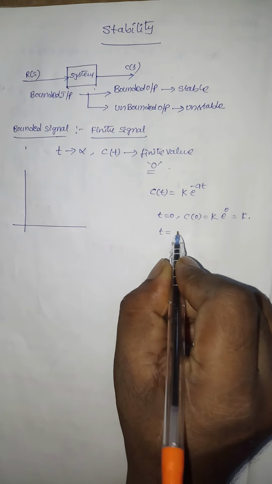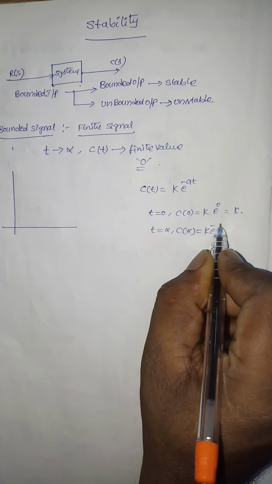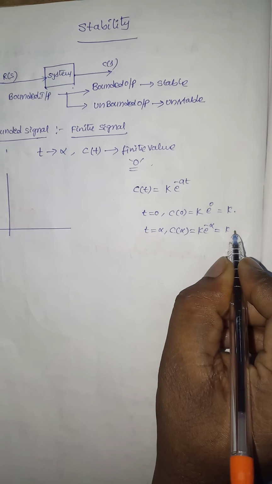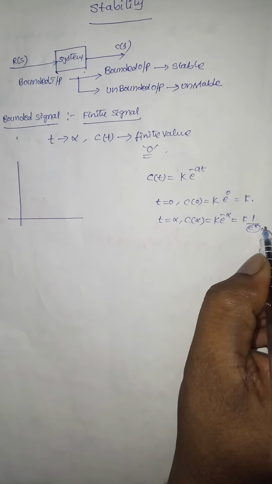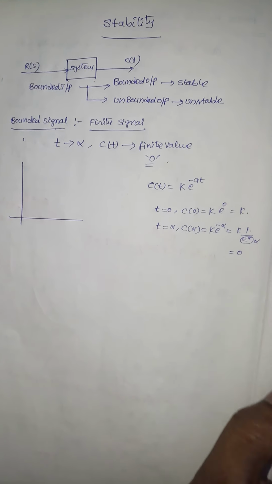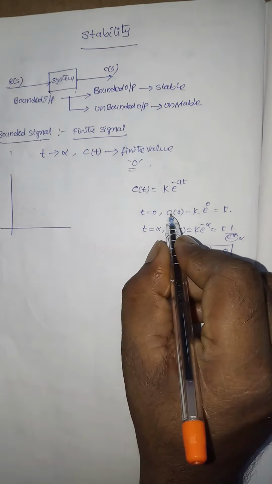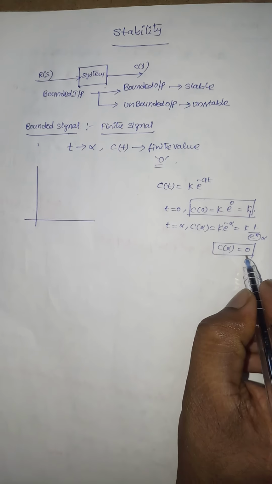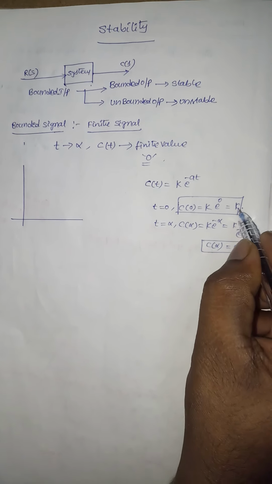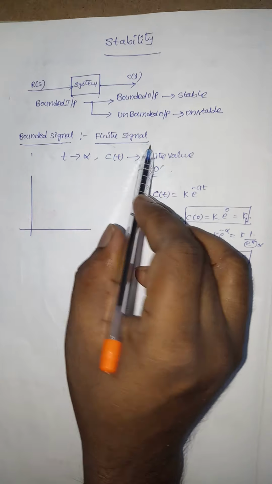For t equal to infinity, C(infinity) is equal to k e^(-infinity), that is equal to k divided by e^infinity. So this will become infinity. 1 divided by infinity is 0, so that is equal to 0. That means C(infinity) is equal to 0 and C(0) is equal to k here. That means the minimum and maximum values are known values, are finite values. So this signal is called a finite signal.